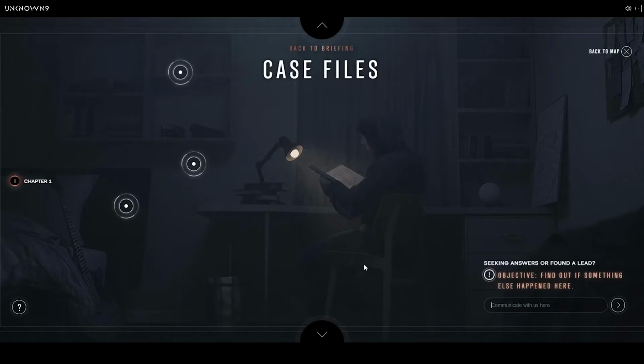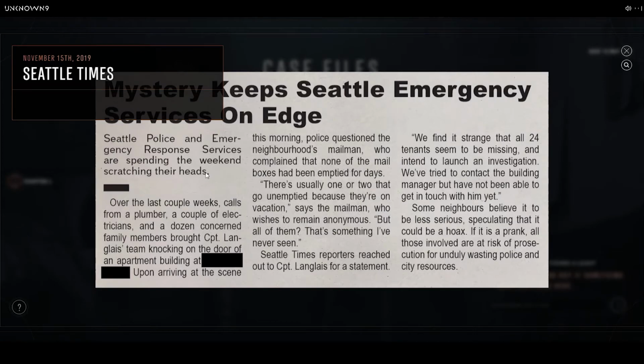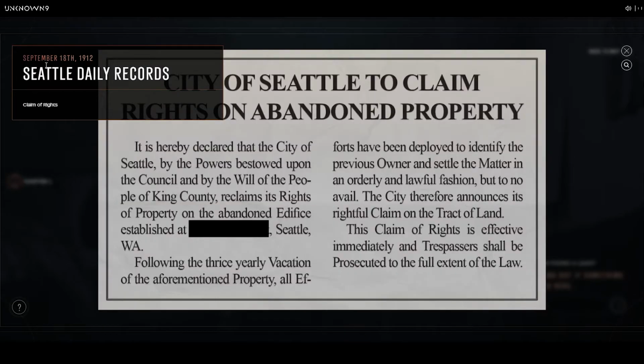Okay, let me try and find more clues here. This takes place on November 15th, 2019. Takes place September 18th, 1912.